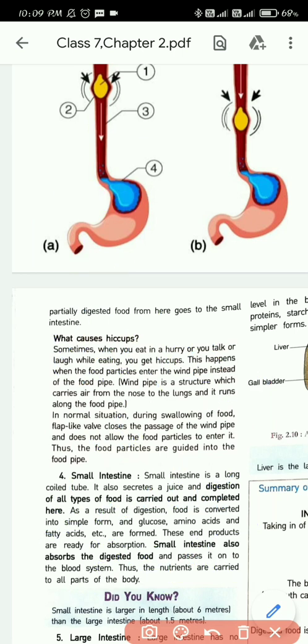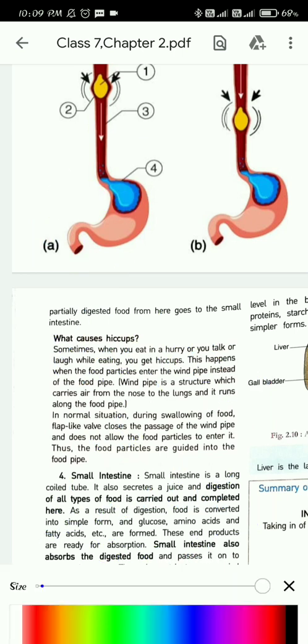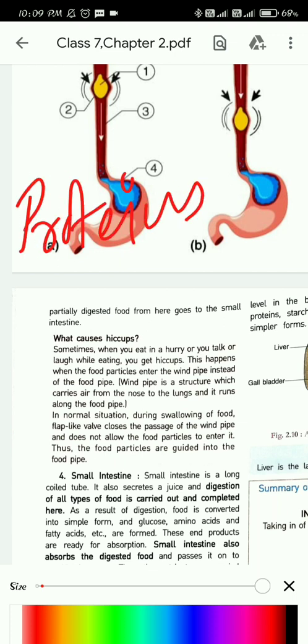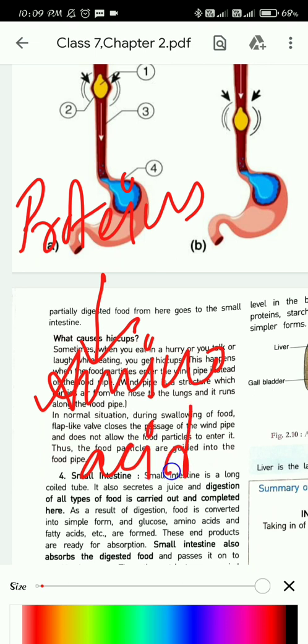Next, proteins. Now proteins will be broken down into amino acids. Yeah, so the proteins that we get will be broken down into amino acids, singular units.